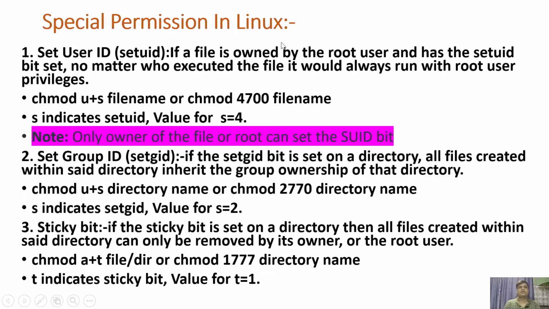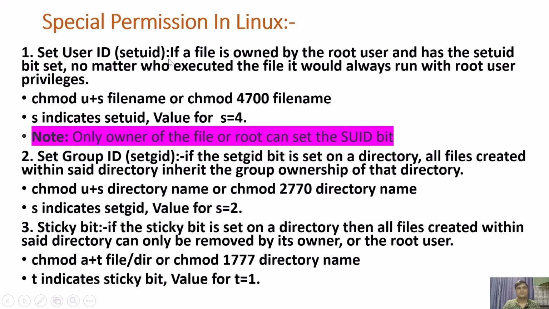Welcome everyone. Today I would like to discuss Linux special permissions. So guys, there are three types of special permission in Linux. The first one is setUID, the second one is setGID, and the third one is sticky bit. To explain, I have captured very important points about all three special permissions.